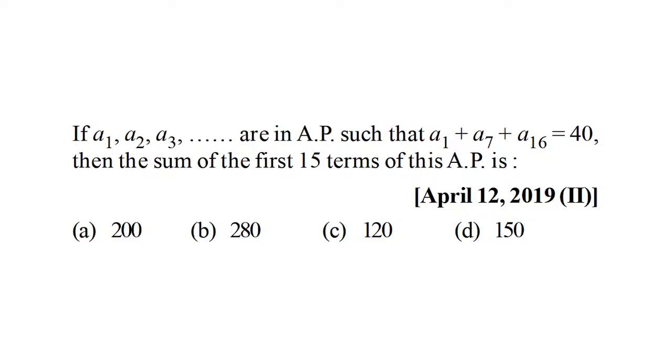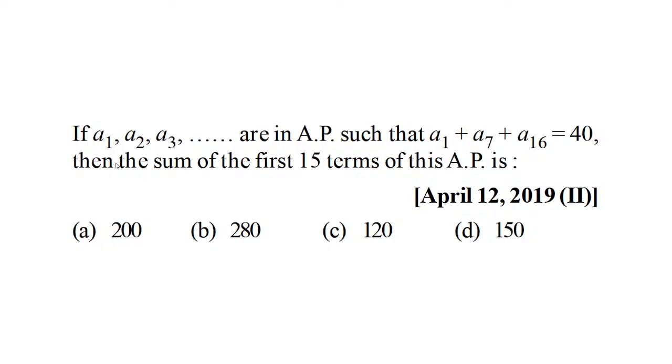Yeah, think about this question. I hope everyone has read the question.